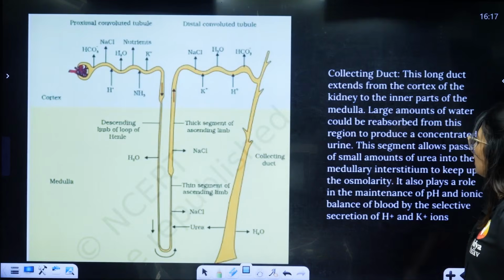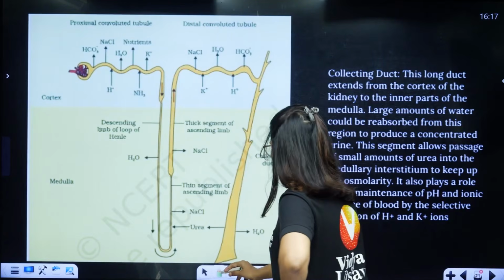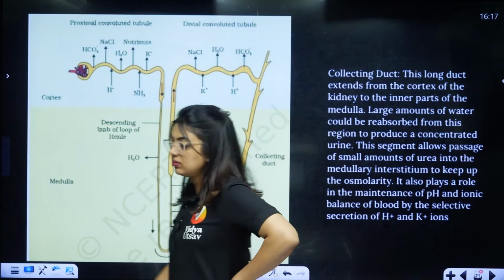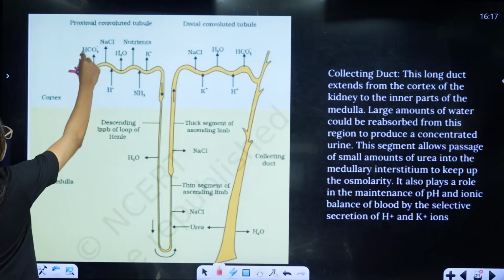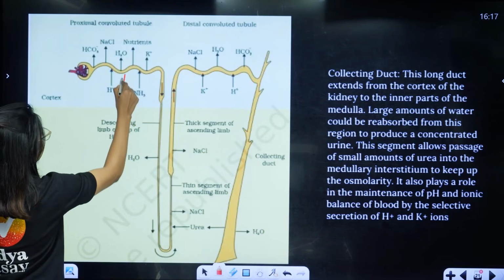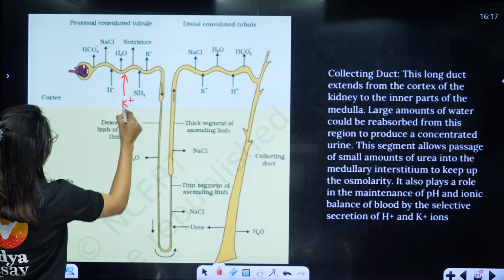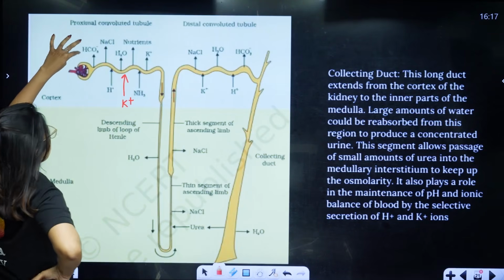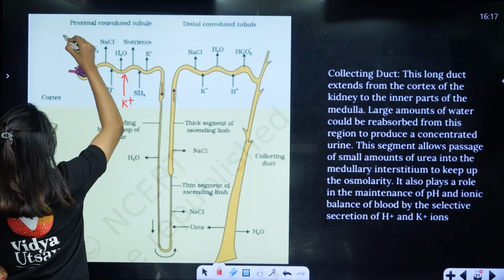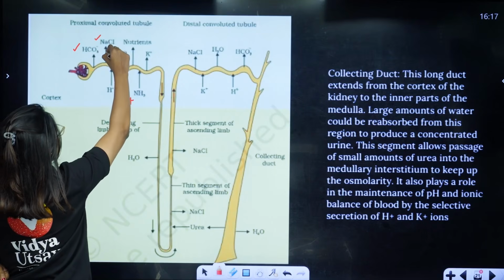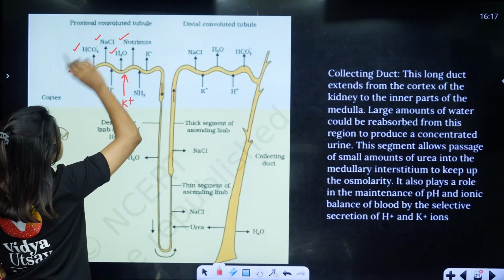Clear? Understood? Now here you can see, students, here this is the reabsorption. In the K one the inga varanam. Okay, K plus you write it here. So here you can see reabsorption. What and all we are reabsorbing? HCO3 we will reabsorb, NaCl we will reabsorb, water we will reabsorb, nutrients we will reabsorb.